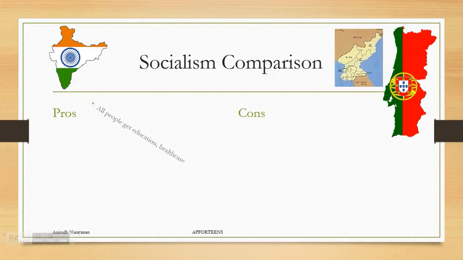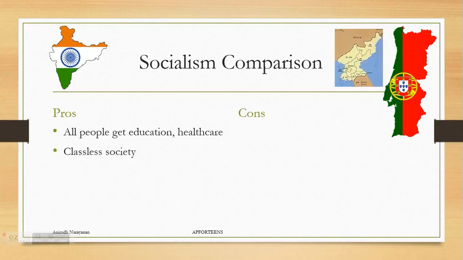Pros of socialism is the idea that you see a lot of hardcore extreme progressives talking about all people getting free education, free healthcare, which in and of itself has benefits and drawbacks. But looking at it purely from the freedom perspective, free education and free healthcare is a good thing, although costs of that may cause tricky situations. Classless society, as mentioned before, without class, everybody's all good. Wealth equality, as mentioned before, if everybody's equally wealthy or equally unwealthy, then it leads to better situations.